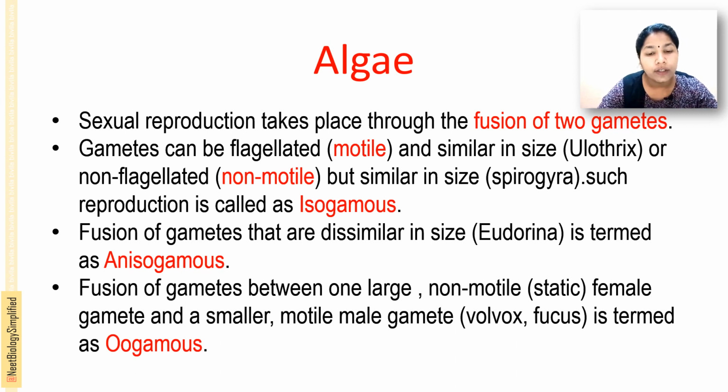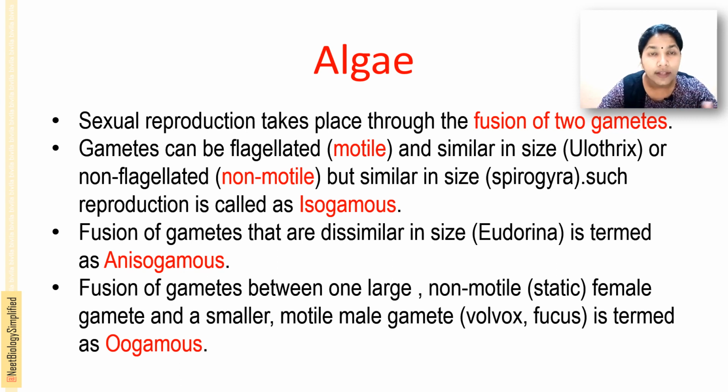Sexual reproduction usually takes place through the fusion of the 2 gametes, which can be similar, dissimilar, flagellated, or non-flagellated. Non-flagellated gametes are seen in Spirogyra, and flagellated, motile gametes in Ulothrix.